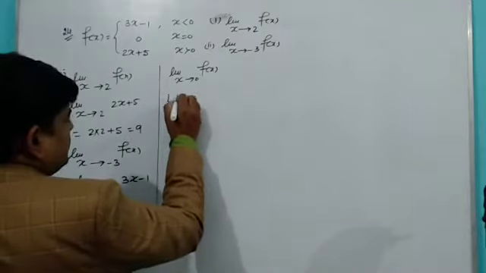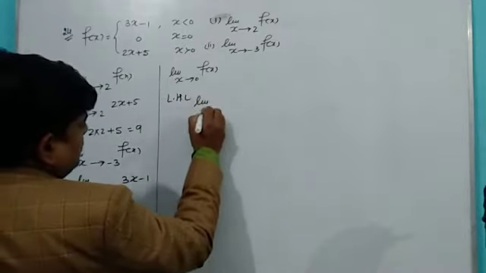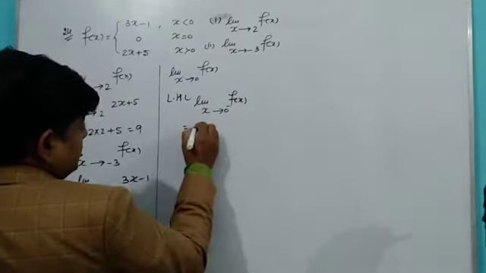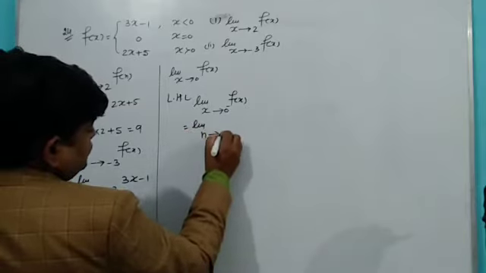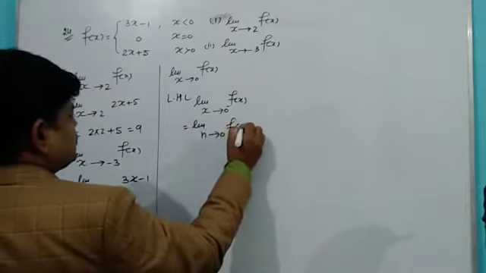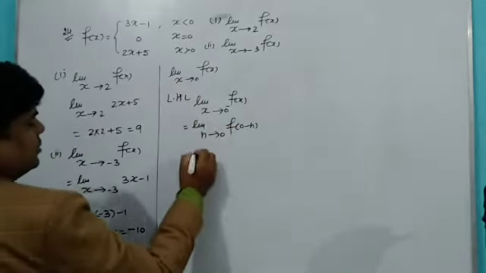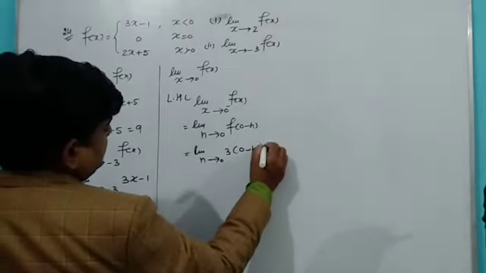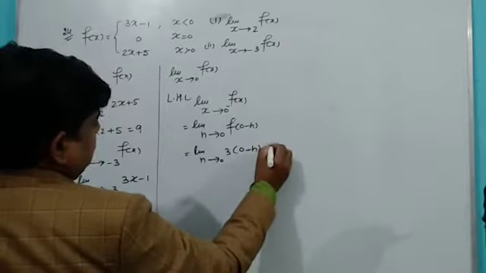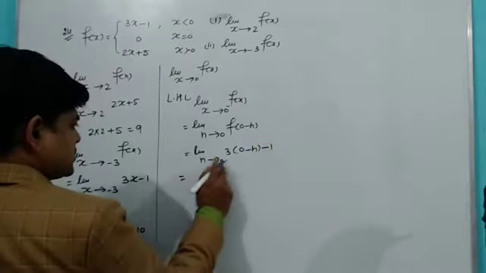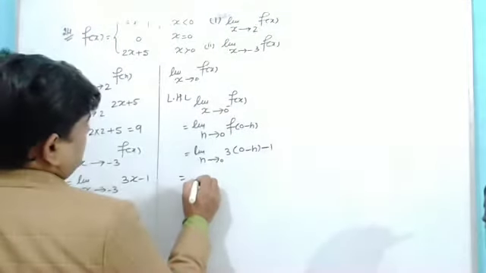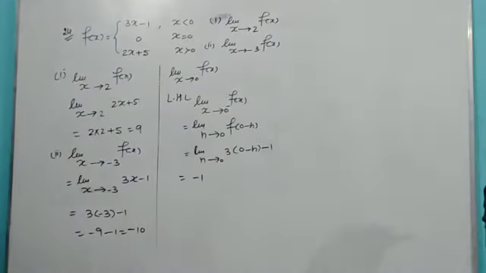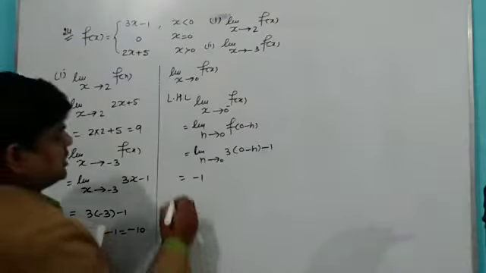Left hand limit: x tends to 0 minus, it can be written as 0 minus h, and now it is less than 0, so 3 into 0 minus h minus 1, the value will be minus 1. Simply I can write minus 1. Okay, and now the right hand limit.